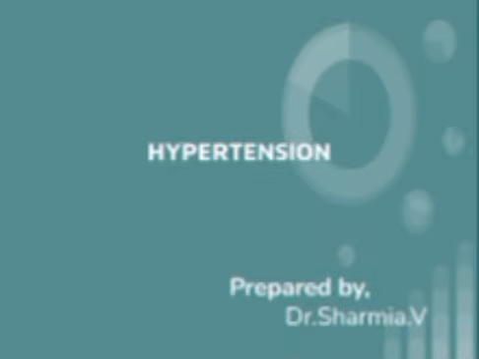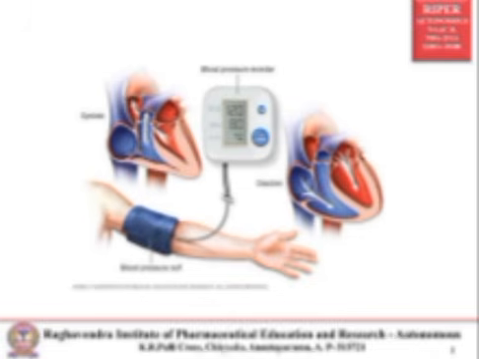In this video, we are going to see what is meant by hypertension. First of all, hypertension is measured based on blood pressure. If the pressure is more than 120/80, it is considered hypertension. If the BP is less than 110/60, it is considered low.